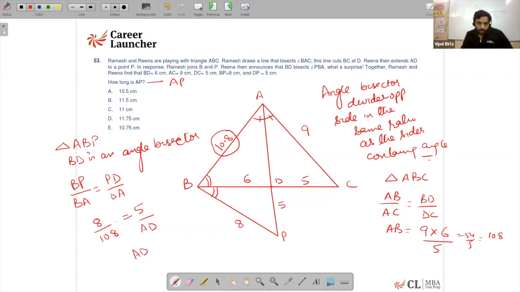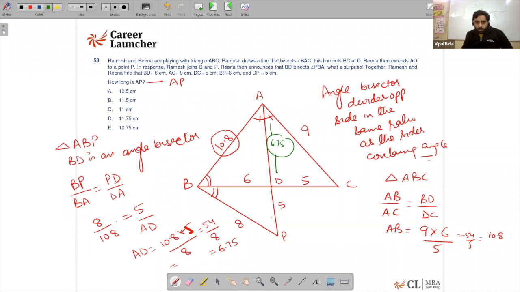And AD is coming out to be nothing but 10.8 into 5 upon 8. 10.8 into 5 is 54, upon 8, which is 6.75. So that means I end up getting this AD as 6.75.